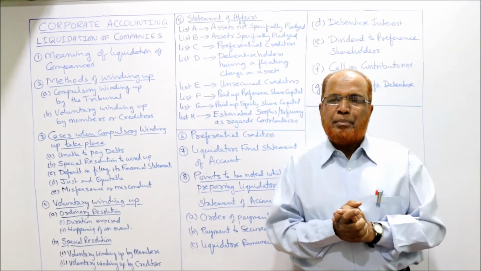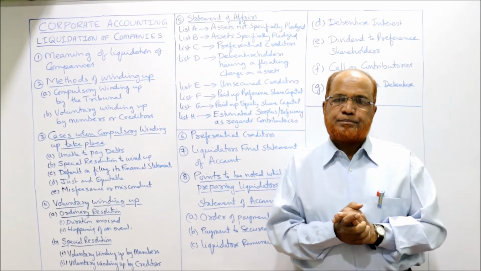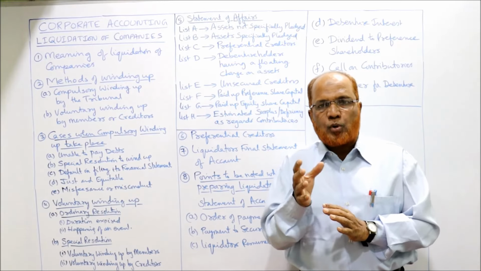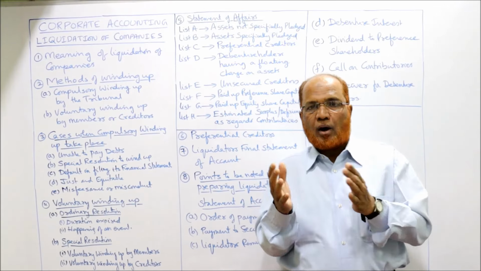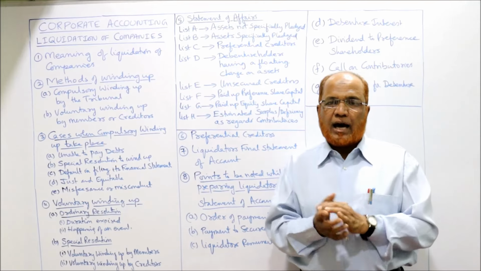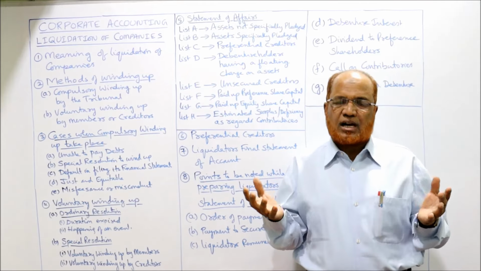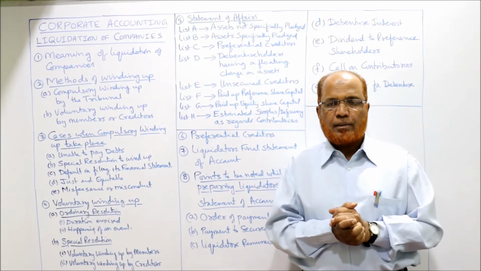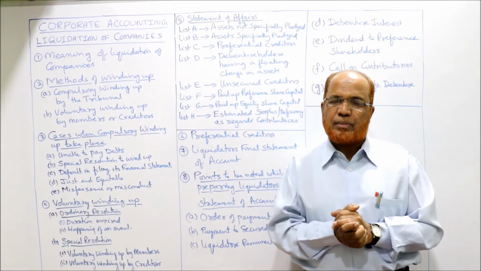Liquidation means winding up, closing up the business. A joint stock company has a procedure for how to form the company and how to liquidate the company. Unlike sole trading concerns, where we can start our own business at any time and wind up our business at our will, it is not like that in joint stock companies.